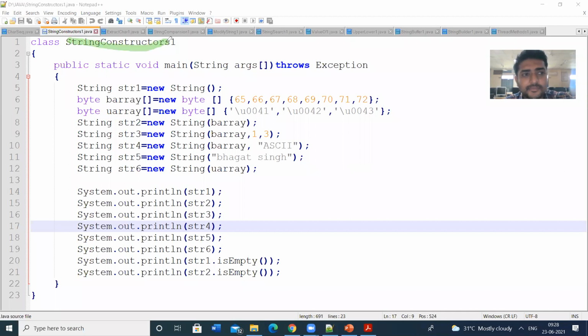So this is the class name, String Constructors 1. This is the main class. So public static void main, the main method, and I am throwing some exception. I am using the keyword throws.